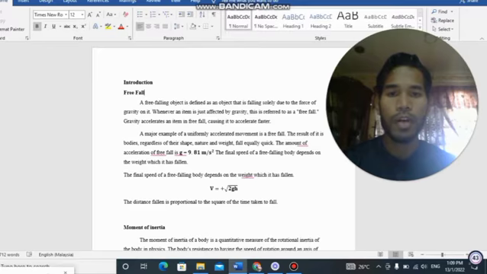The final speed of a free falling body depends on the height from which it has fallen. For example, the formula for the final speed is v equals plus square root of 2 multiplied by g multiplied by h.